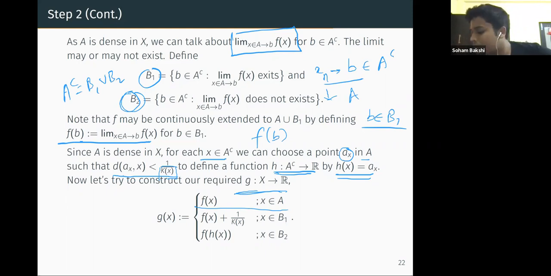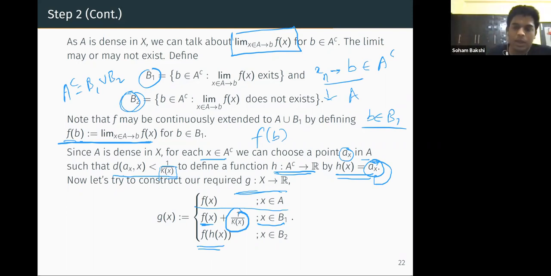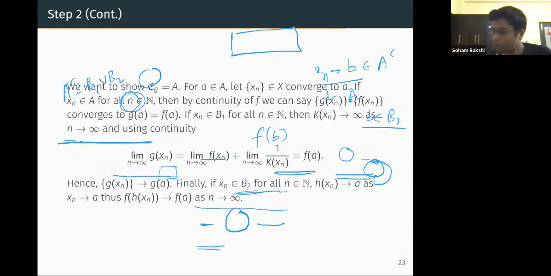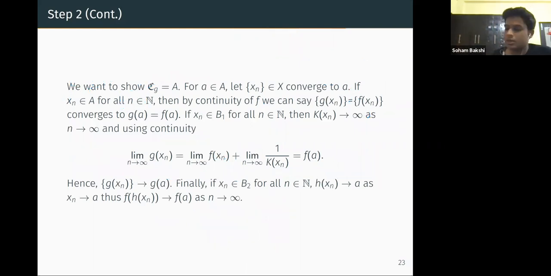So how do we define it? For x in B1, we know what f(x) is. We define g(x) as the limit of f(x) when x is converging to B from A, then we take plus 1 by k(x). And for B2, what do we do? For B2, we take f of h(x). What is h(x)? h(x) is an element of A which is very close to x, and f is defined on any element of A. So f is defined on h(x), of course. That is something we do. And then we go to how we prove that Cg is equal to A.